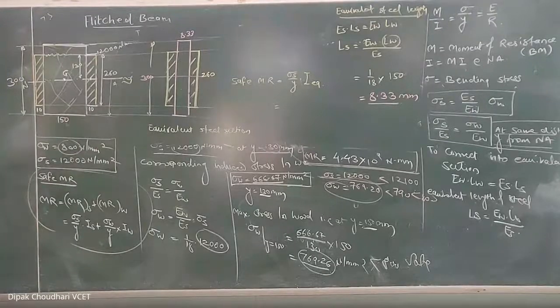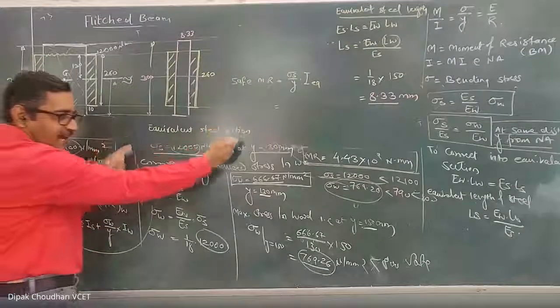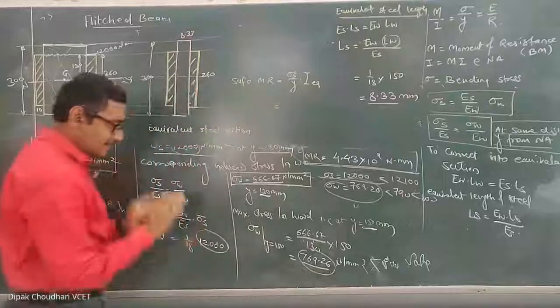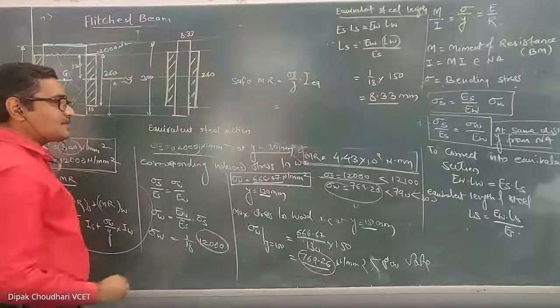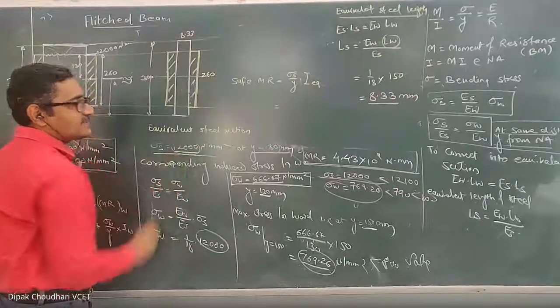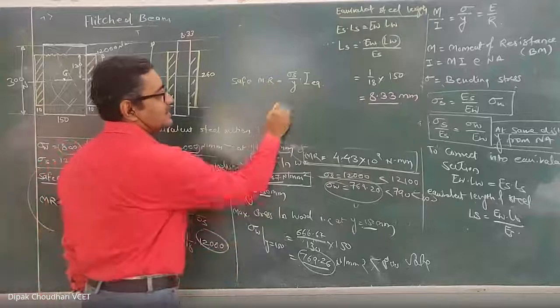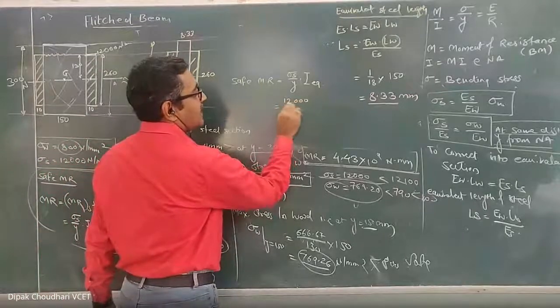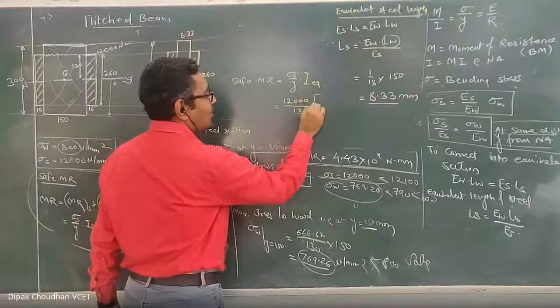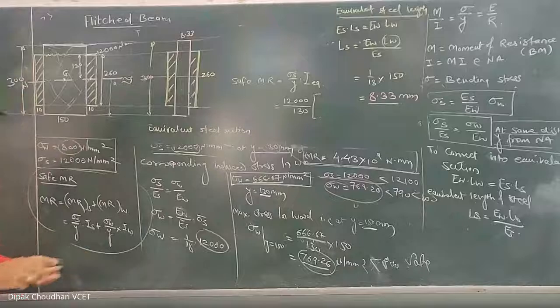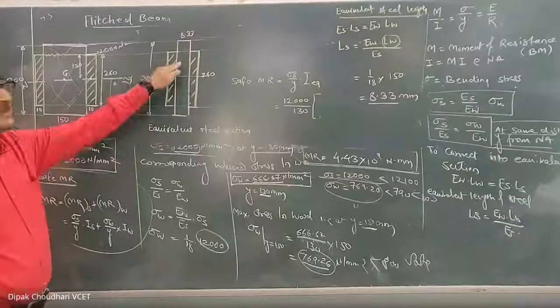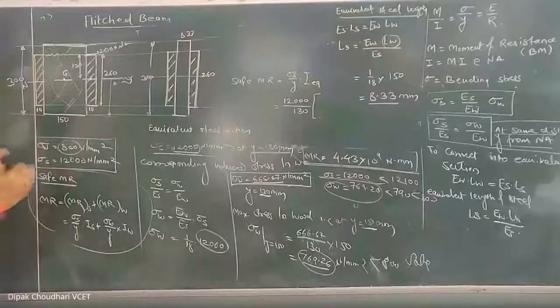Now what is the safe stress in the steel? For that you have to do this. So how much is the safe stress in the steel? Safe stress in the steel is 12,000 at y equal to 130. So it is 12,000 at y equal to 130 into how much is the moment of inertia of the equivalent section? Moment of inertia of the equivalent section is not equal to the moment of inertia of the steel plus wood.